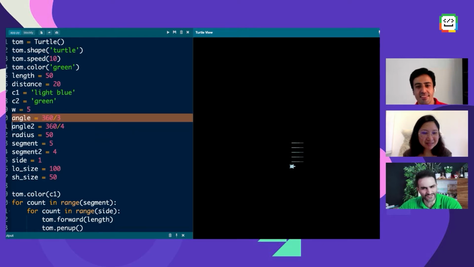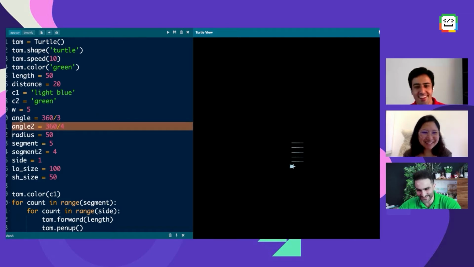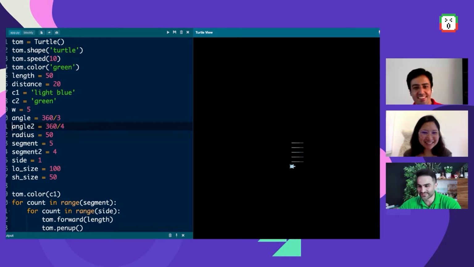One of these variables is not relevant to this task; most probably, I don't see any 120 here. Angle 2 is 360 divided by 4, so I'm definitely going to use this. Radius, no radius in this code. Segment and segment 2, side and load size and SH size. SH means you want to say short?